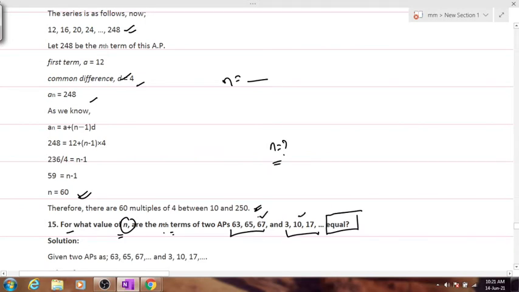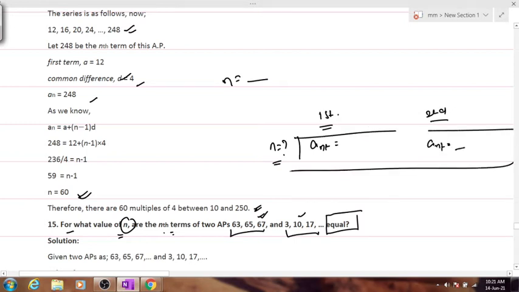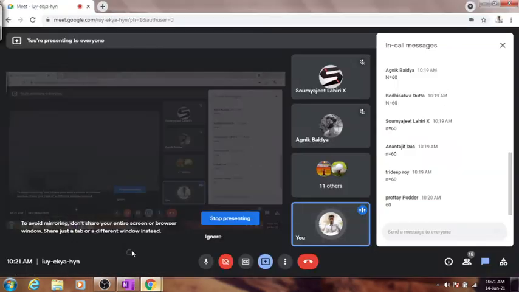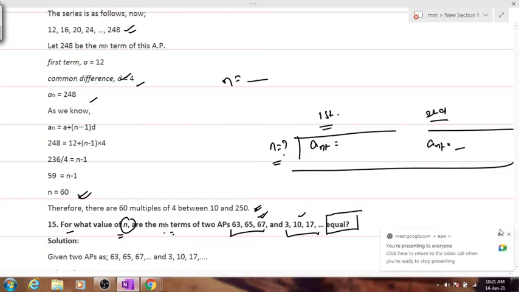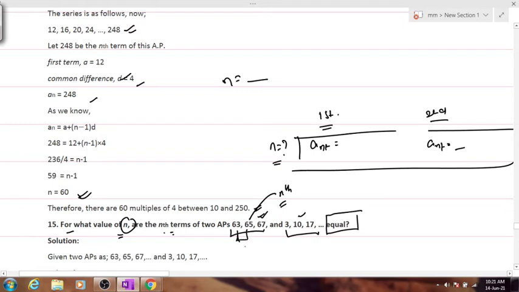They are saying that the nth term, if you assume a nth term for the first AP and the second AP, this nth term is supposed to be equal for both the APs, yes or no? This is what the question is saying. So can we calculate the nth term for this AP? Yes. We know the A, we know the common difference, right? Can we calculate, yes or no?